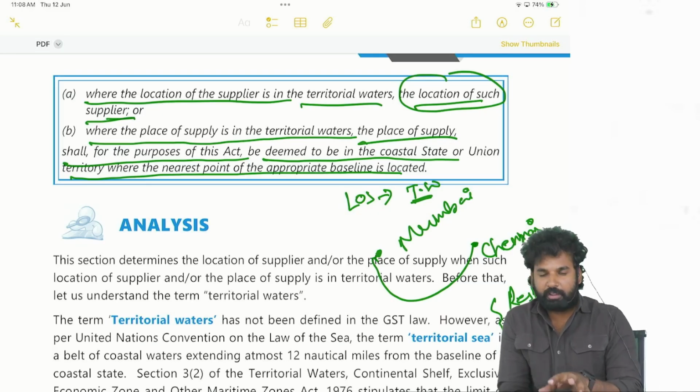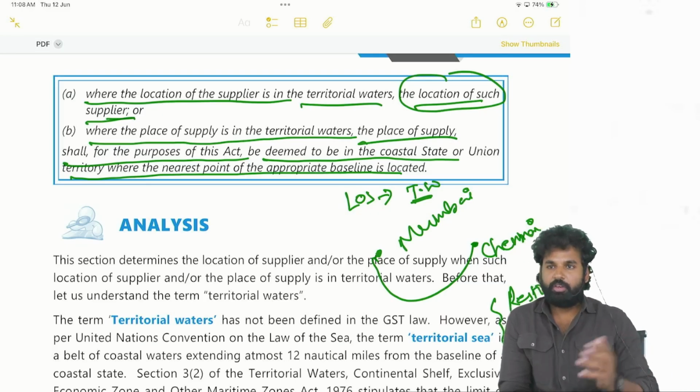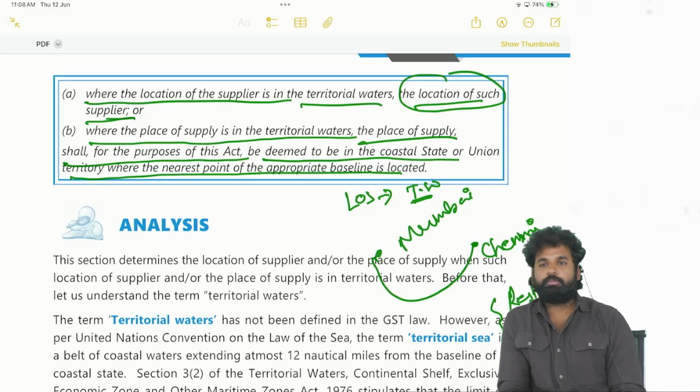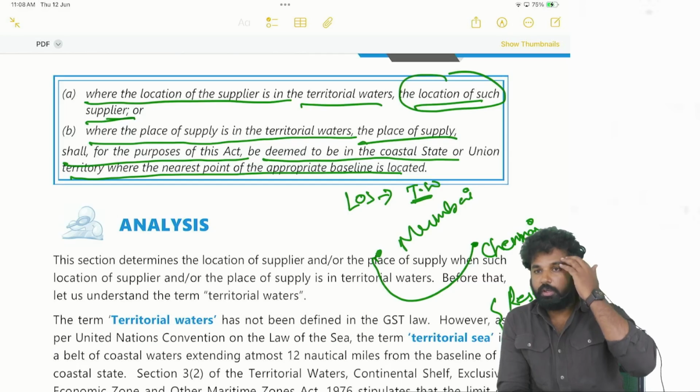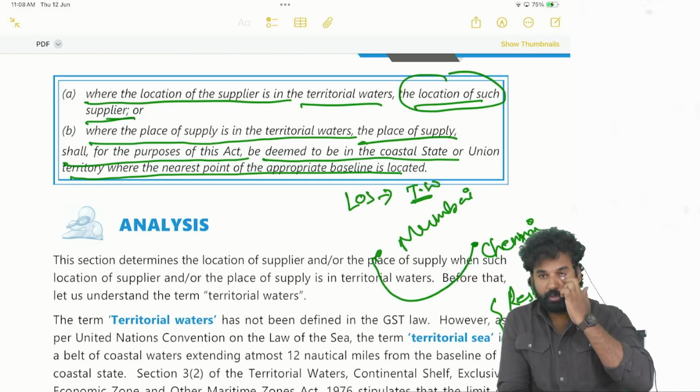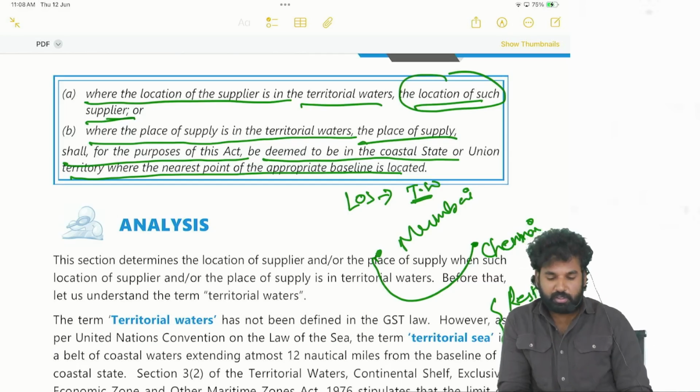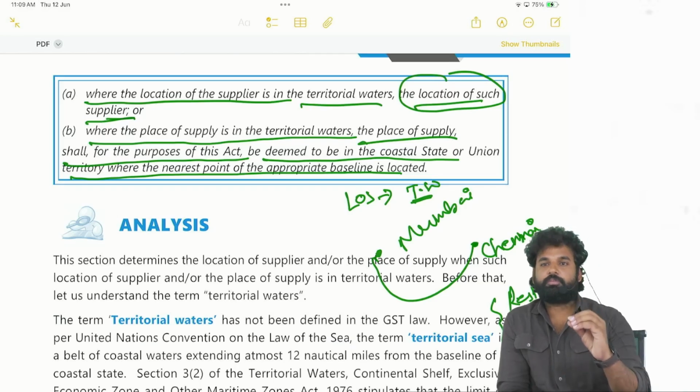Okay, for determining that, section 9 is there. Sometimes the place of supply may be in territorial waters. Sometimes it is the place where the immovable property is located. As per section 12 subsection 3, the place of supply will be the place where the immovable property is located. That means if the immovable property is located in territorial waters, the place of supply is coming in territorial waters. In such cases, the nearest coastal state will be the place of supply.